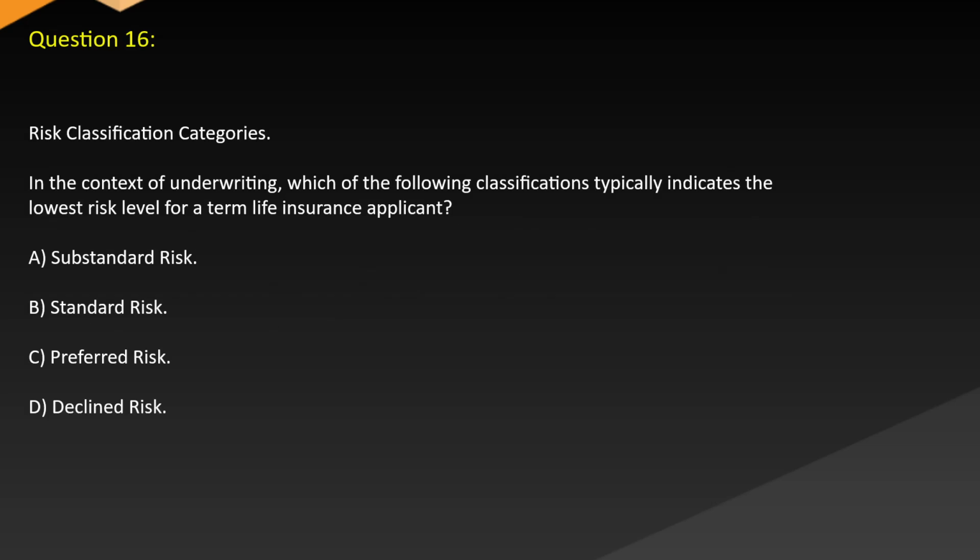Question 16. Risk classification categories. In the context of underwriting, which of the following classifications typically indicates the lowest risk level for a term life insurance applicant: A. Substandard risk, B. Standard risk, C. Preferred risk, D. Declined risk.